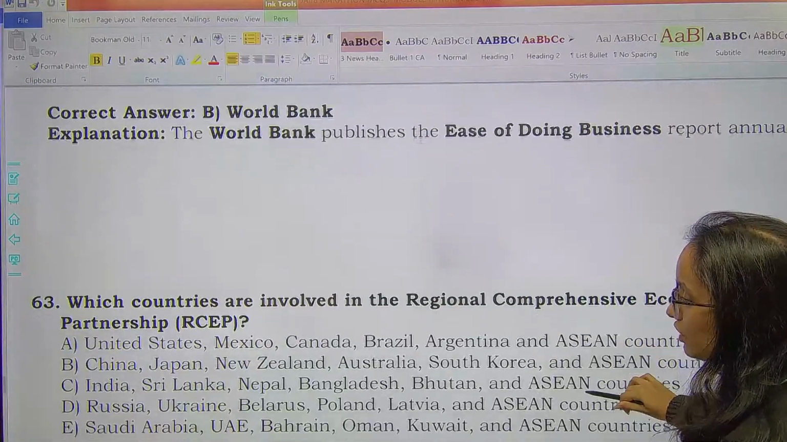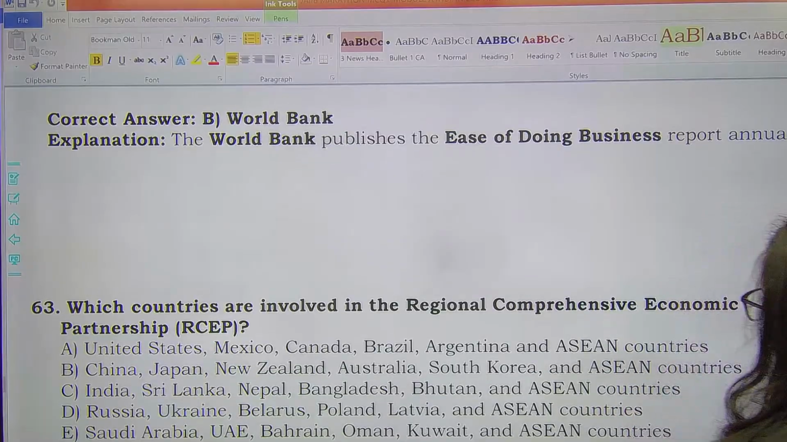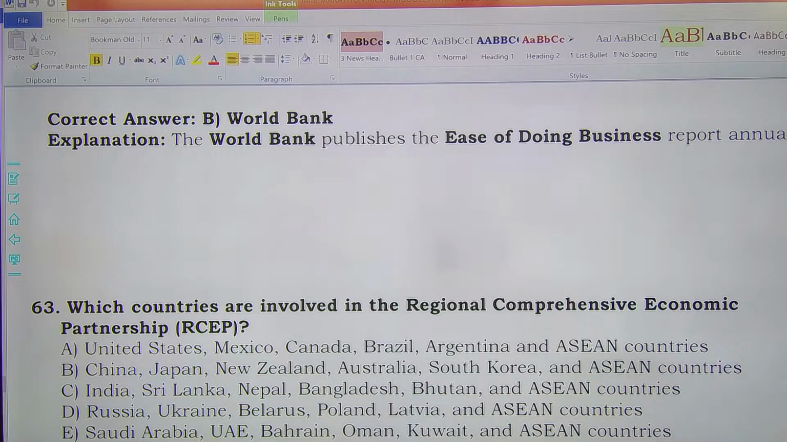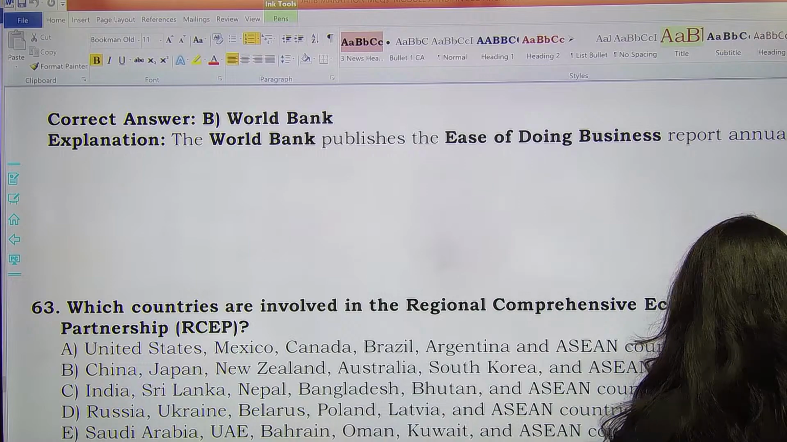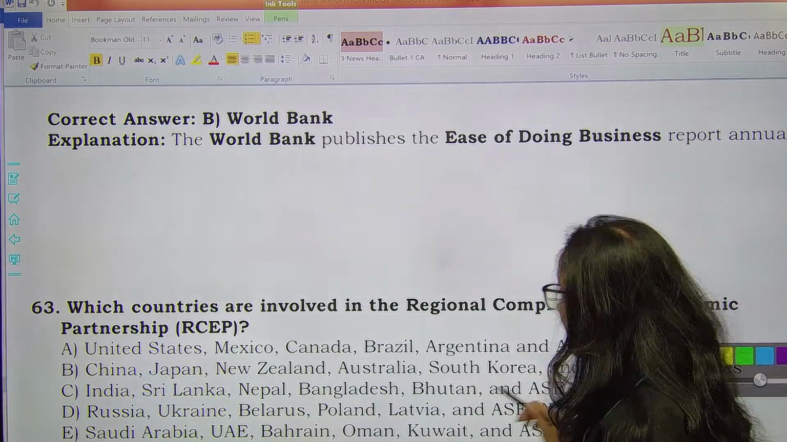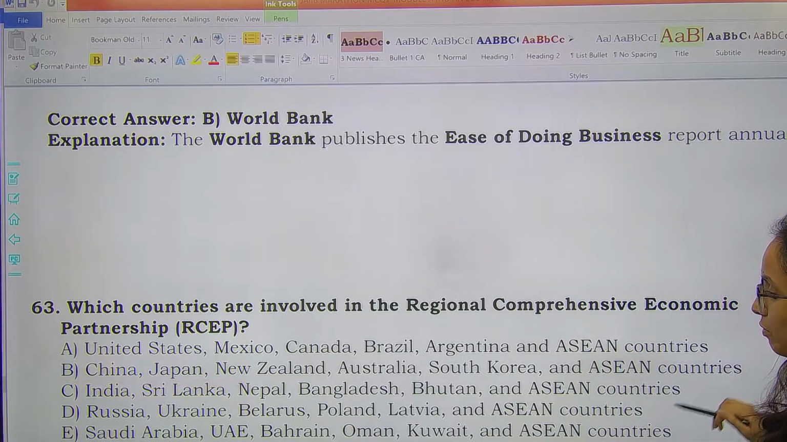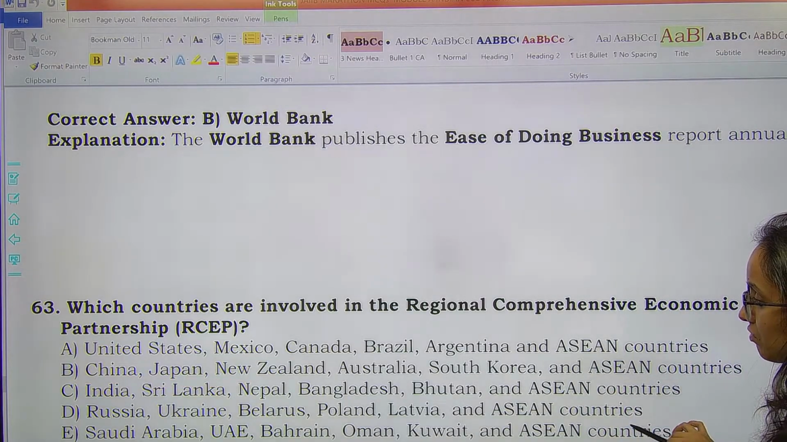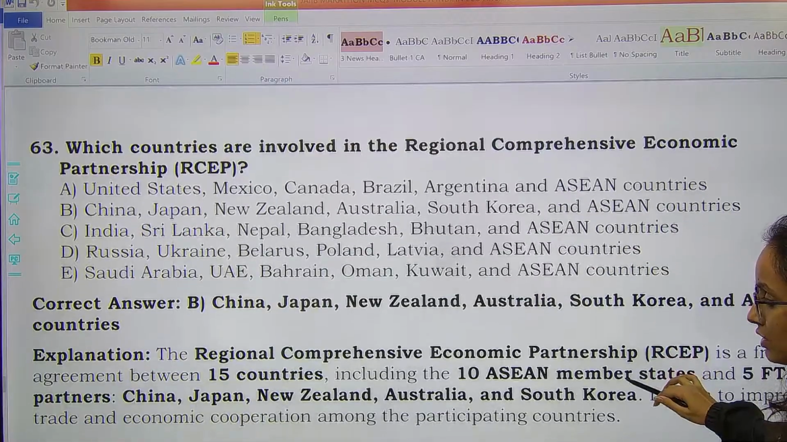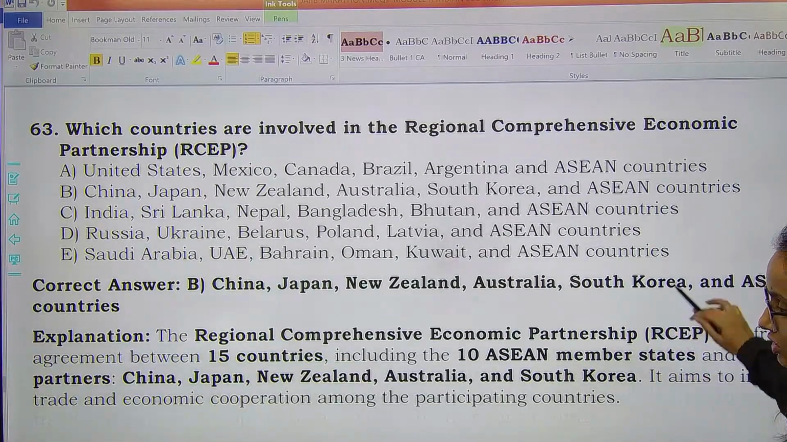Next question. Which countries are involved in the Regional Comprehensive Economic Partnership? Which of the following countries are there in RCEP? And you must remember, India did not sign RCEP. India decided to come out of RCEP. It is not a member of RCEP, right? So presently you have China, Japan, New Zealand, Australia, South Korea, and ASEAN countries. So option B will be the right answer here. Okay, these are the countries in RCEP as of now.